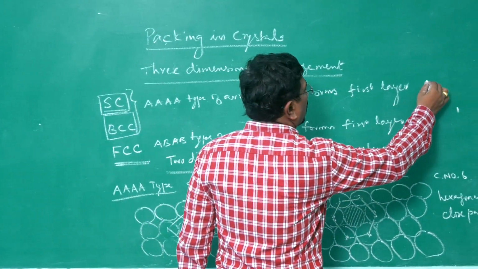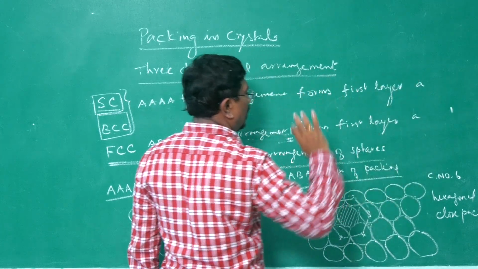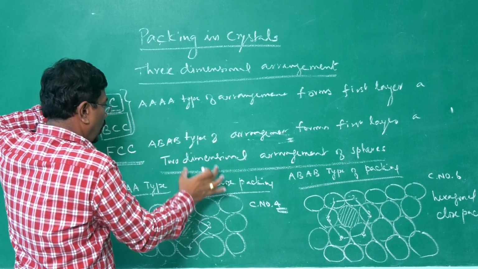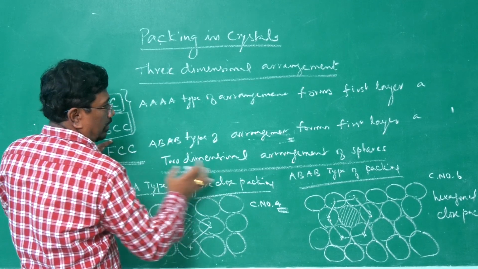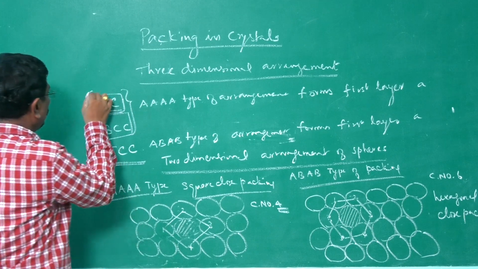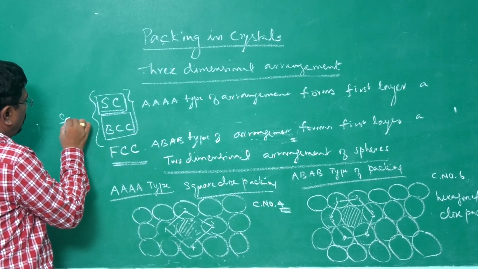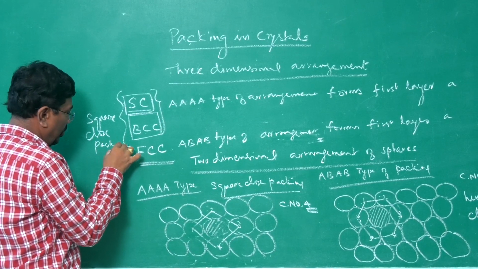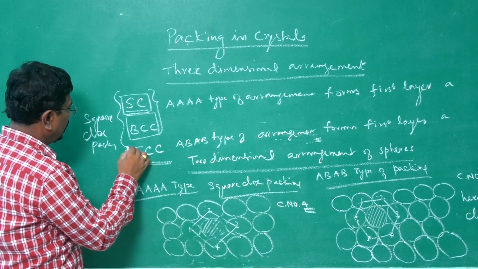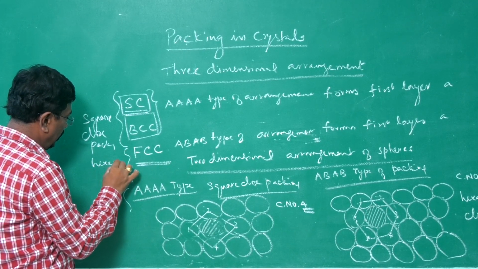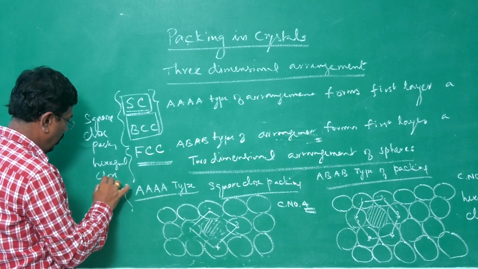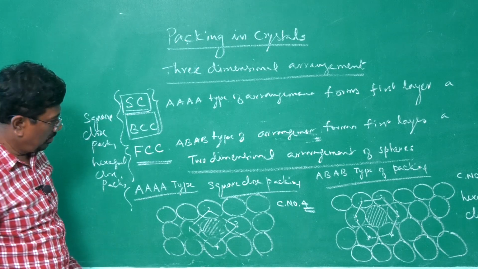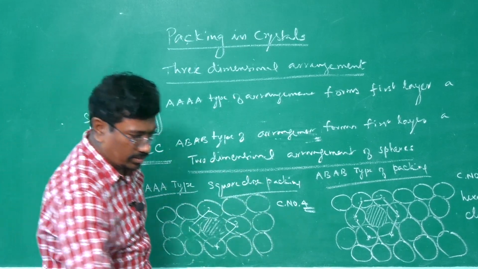First layer, let it be A layer, whatever it may be. The first layer in these two types, AA type, that is square close packing, and here hexagonal close packing. So, in these two, square close packing in 2 dimension. Here, in FCC, hexagonal close packing. All right. Now, let us go into simple cubic arrangement. Let me rub the 2-dimensional arrangement of spheres.